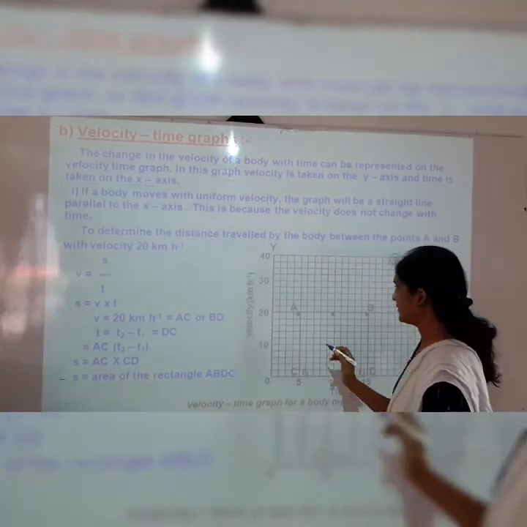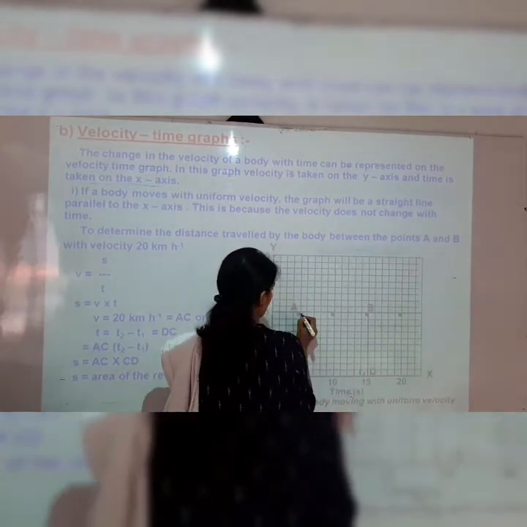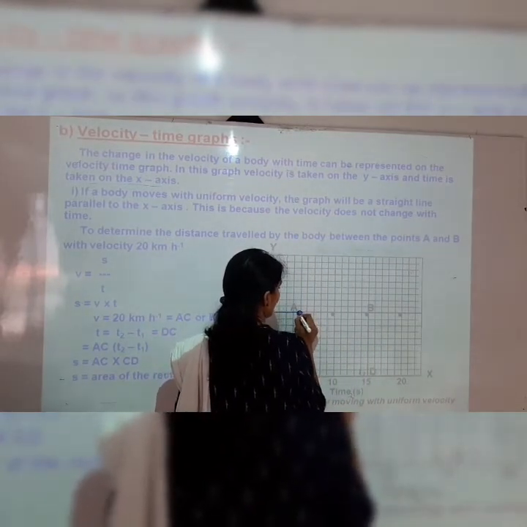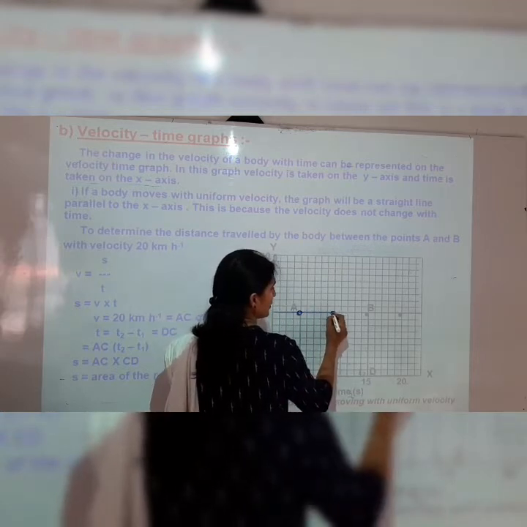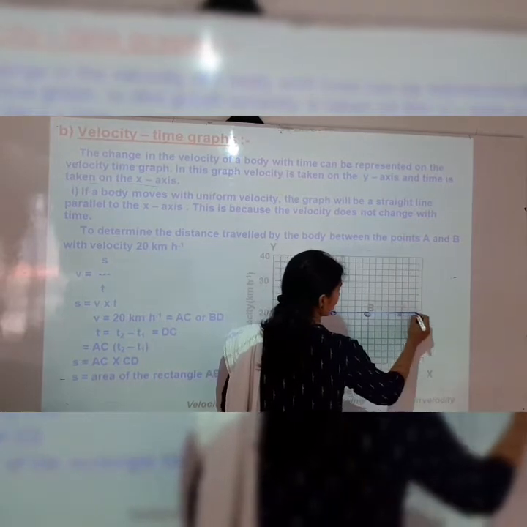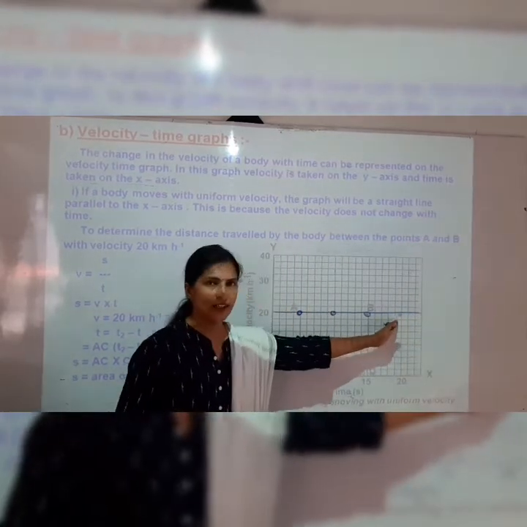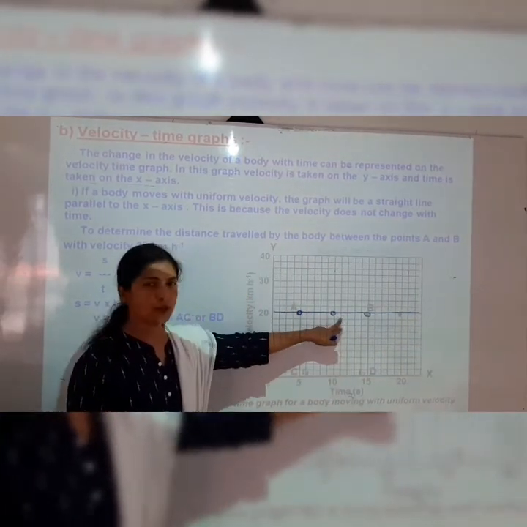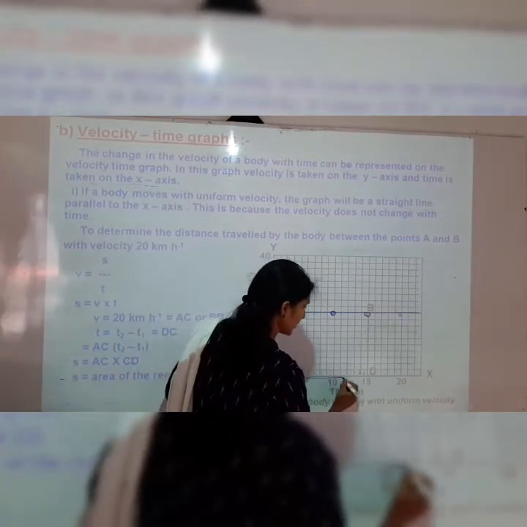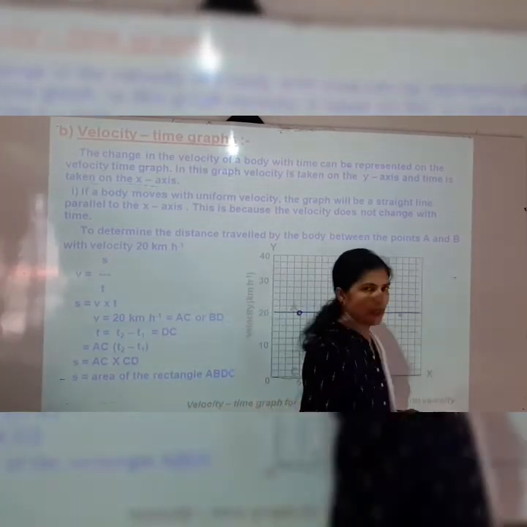Now here you can see this is the motion of the object. Here we can see the object at position A, and another position of the object, position B. So this graph is a straight line, and it is parallel to the x-axis.